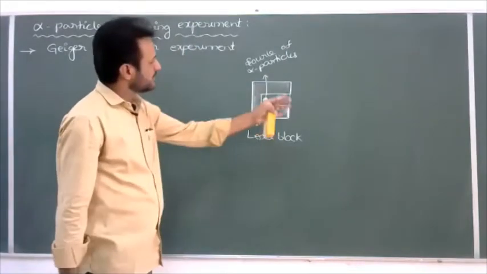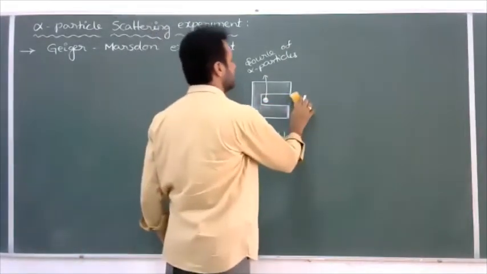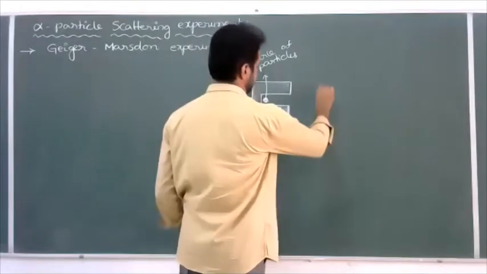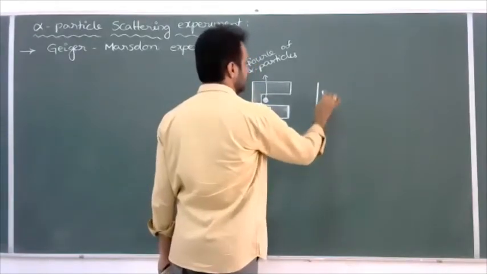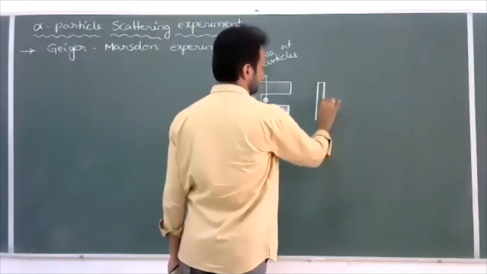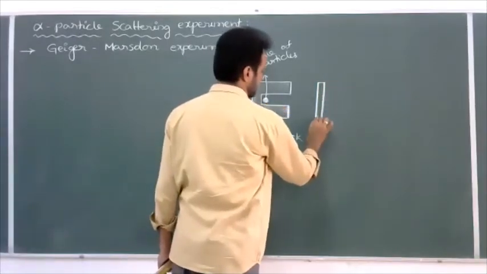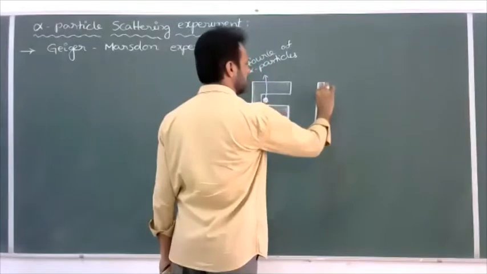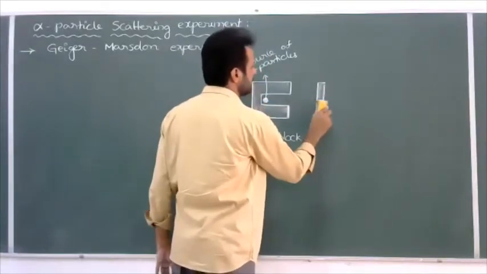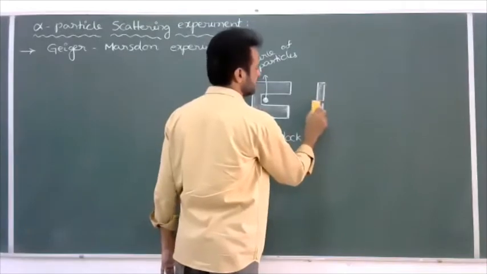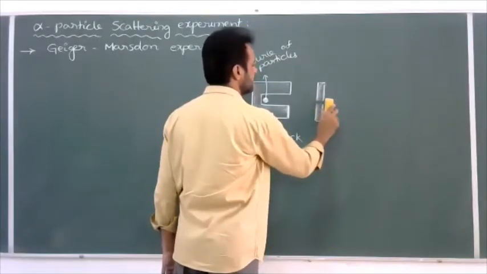Next, in front of this lead block, we have placed one lead plate, with a small slit at the middle part. It is a lead plate like the lead block, but in the middle there is a small slit, like an opening. Why do we take this small opening?